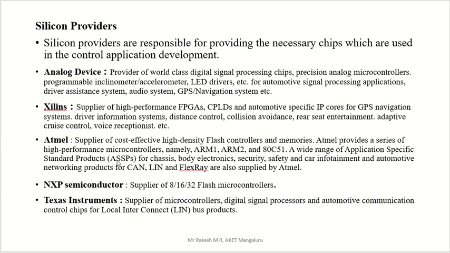Atmel provides a series of high performance microcontrollers, namely ARM1, ARM2, 8051, like this. A wide range of application specific standard products for chassis, body electronics, security, safety, car infotainment, and automotive networking products for CAN. CAN, as we saw in the previous slide, means Controller Area Network, and LIN and FlexRay are supplied by Atmel. Okay, related to this, what are the things? Body electronics, safety. These are the things supplied by Atmel, that is the chip we require for these. So that chip is supplied by this one.